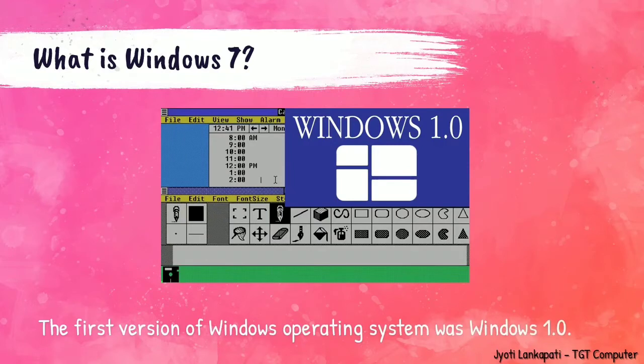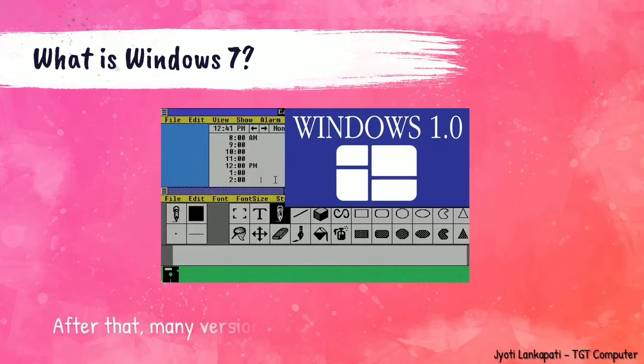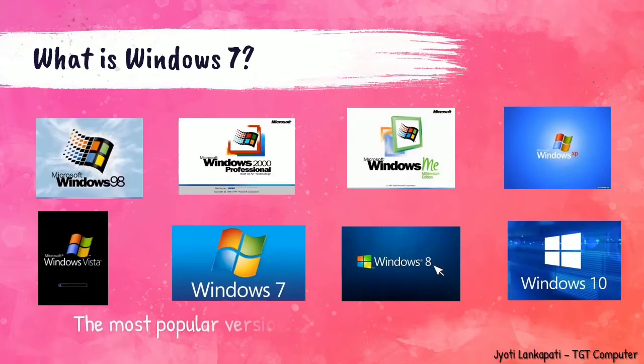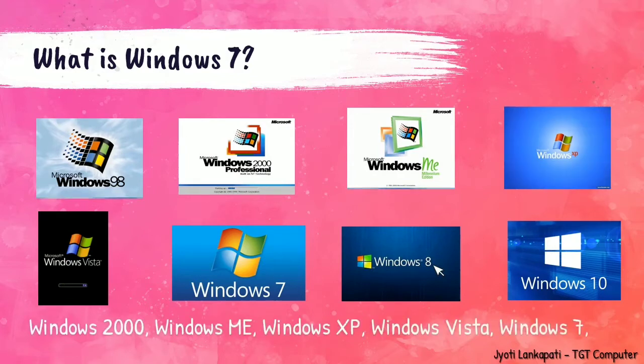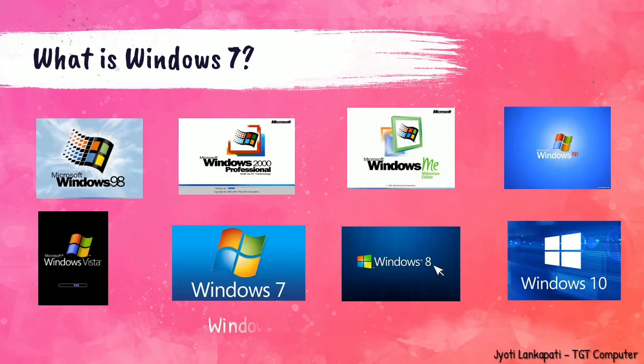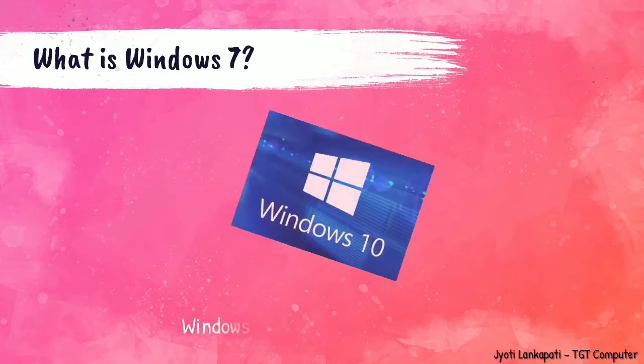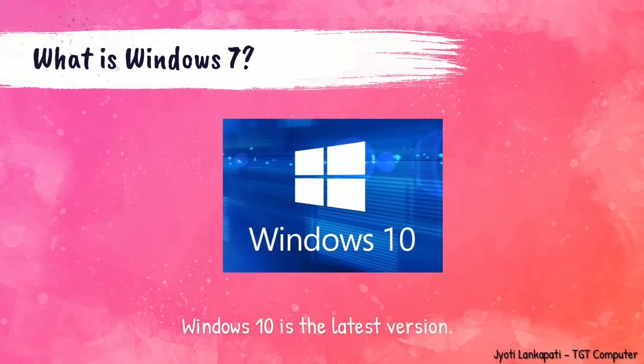The first version of the Windows operating system was Windows 1.0. After that, many versions of Windows have been released. The most popular versions of Windows are Windows 98, Windows 2000, Windows Me, Windows XP, Windows Vista, Windows 7, Windows 8 and Windows 10. Windows 10 is the latest version of the Microsoft Windows operating system.